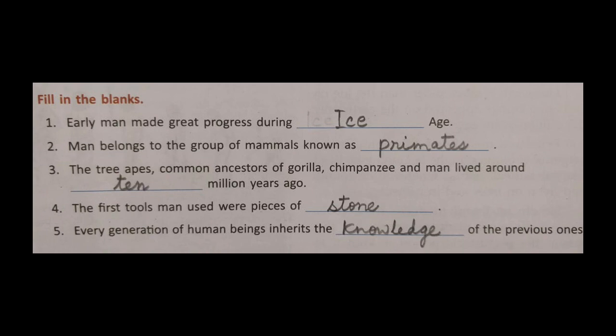Number 2, man belongs to the group of mammals known as primates. Number 3, the tree apes, common ancestors of gorilla, chimpanzee, and man, lived around 10 million years ago. Number 4, the first tools man used were pieces of stone. Number 5, every generation of human beings inherits the knowledge of the previous ones.